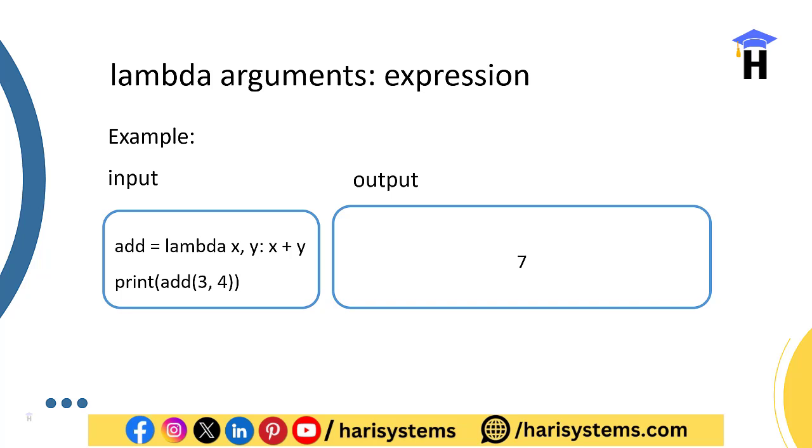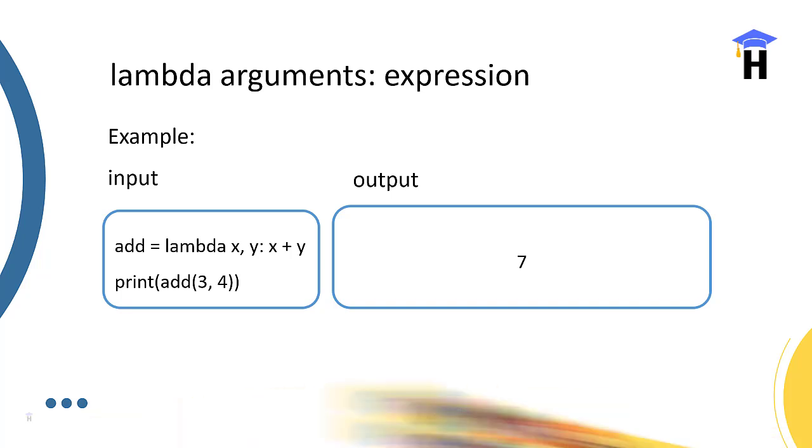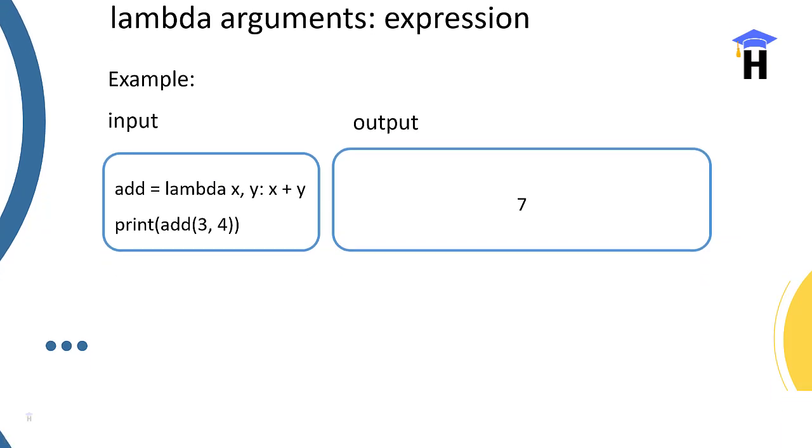When you access this lambda function, add, you pass the arguments. Similarly, the add function is called with 3 and 4, or some other values. So x plus y means 3 plus 4, and that is the output you will see. When answering this, you should have practical experience with it and answer confidently.